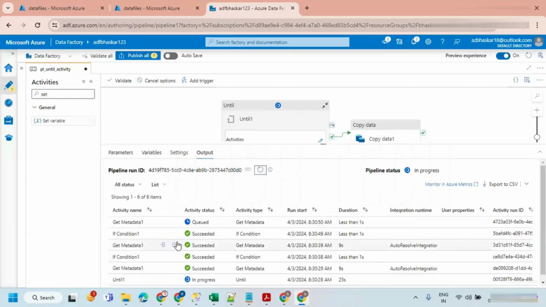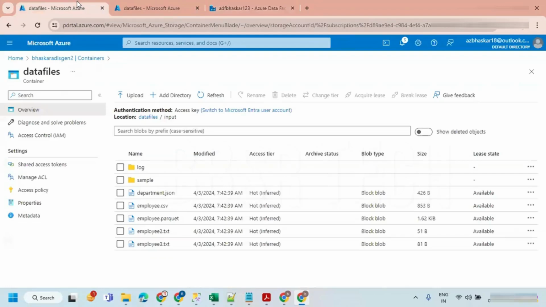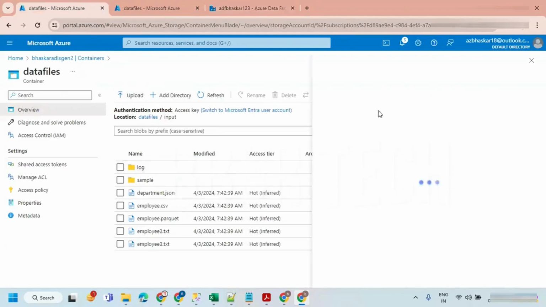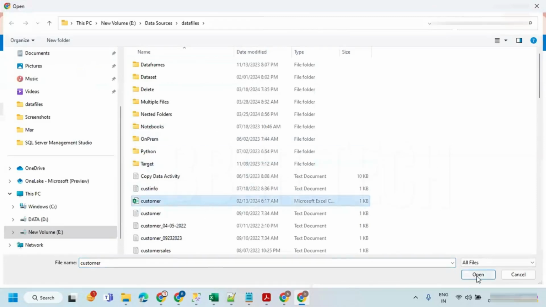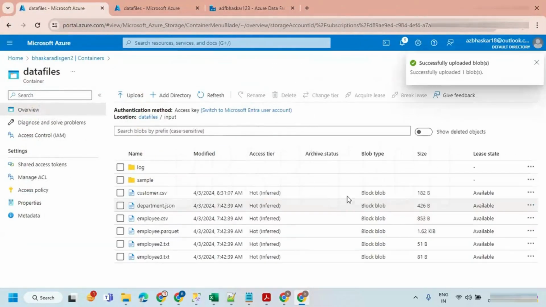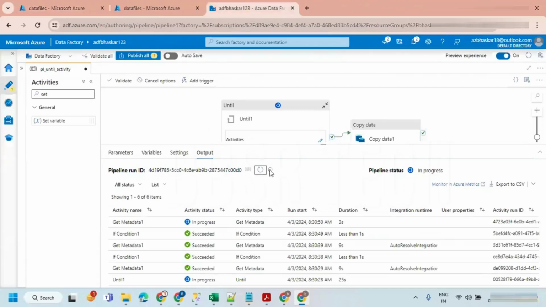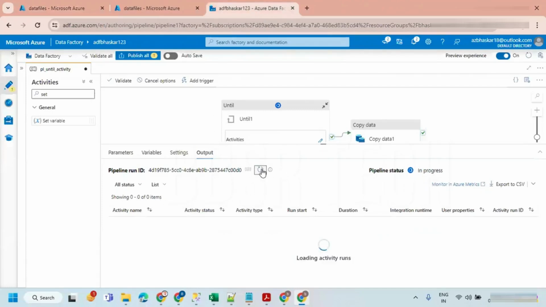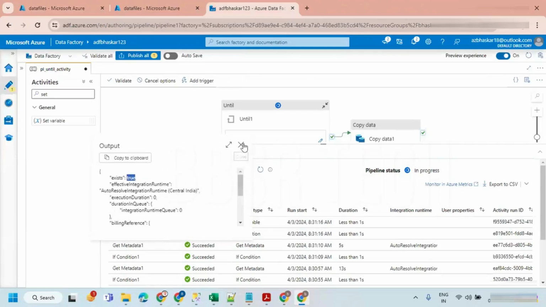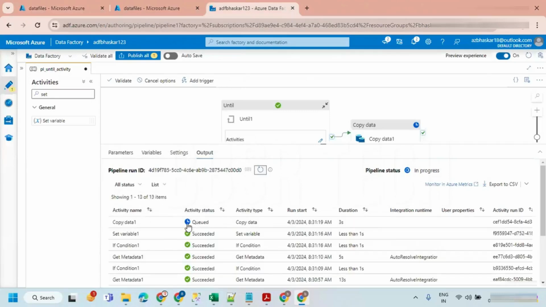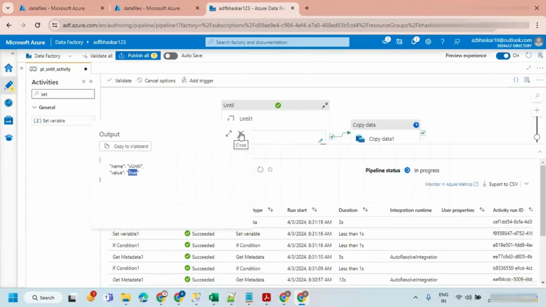Again, it is going for the Get Metadata. So every time it is going to run continuously. When it is going to come out of this, I'm just going to upload the file here. Customer.csv we are taking, right? Let's upload. And then it is going to come out of your Until activity. Now you can see Get Metadata is true because the file is available. So it came out of it. When it is true, it comes out.